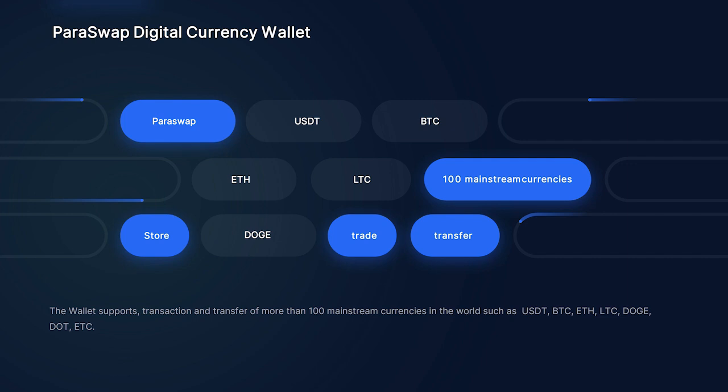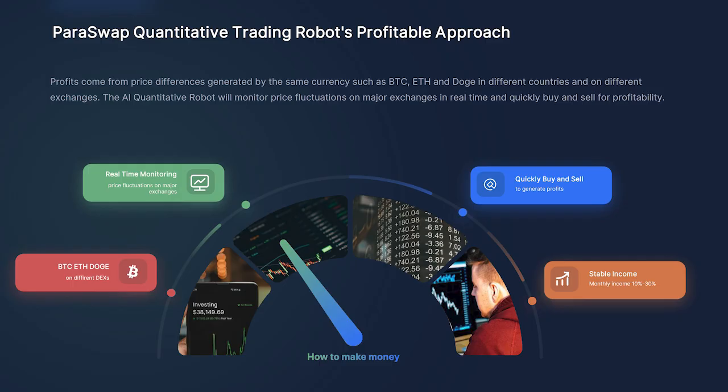And how does this platform work for a normal person, if you don't know anything about trading and how to go ahead? There's one flow: real-time monitoring of price fluctuations on major exchanges, BTC, Ethereum, Doge on different DEXs, then quickly buying and selling to generate profit, a stable monthly income of 10 to 30%. That is the major point.